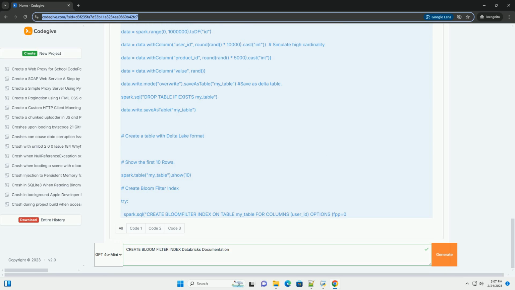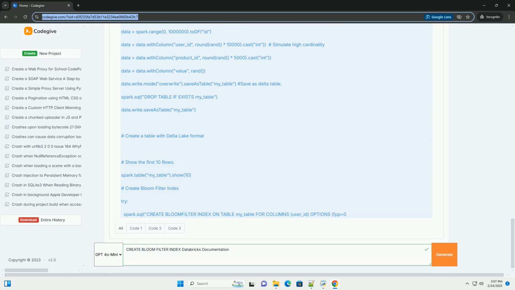3. Check query plan. The explain command shows you the query plan. Look for Bloom filter in the query plan output to confirm that the index is being used. Databricks Query Optimizer decides whether to use the index or not, based on statistics and other factors.